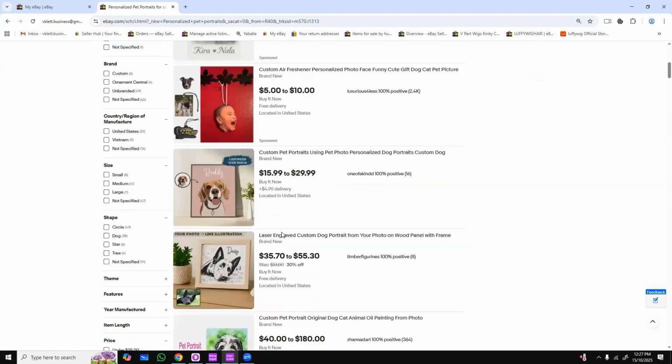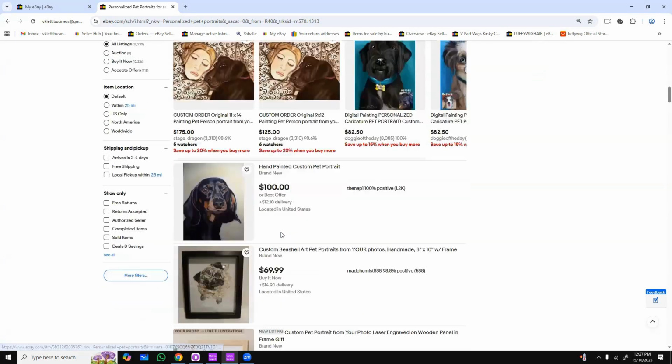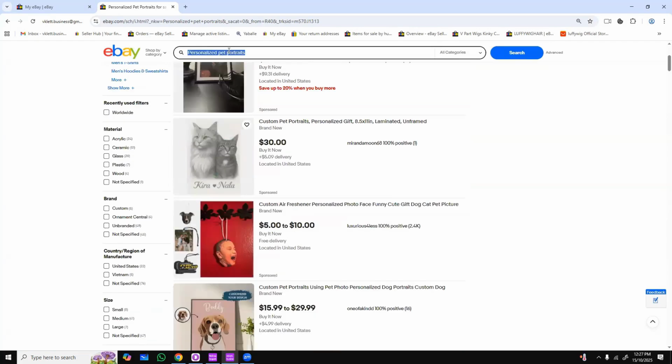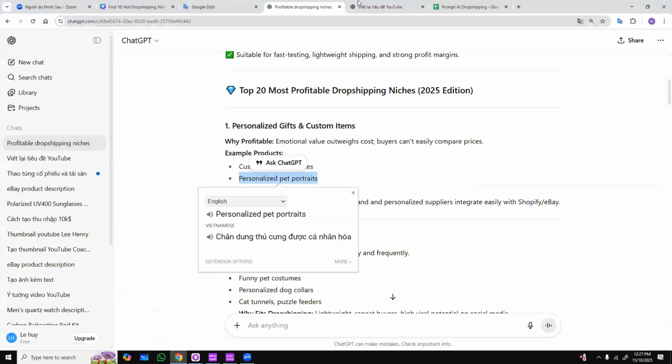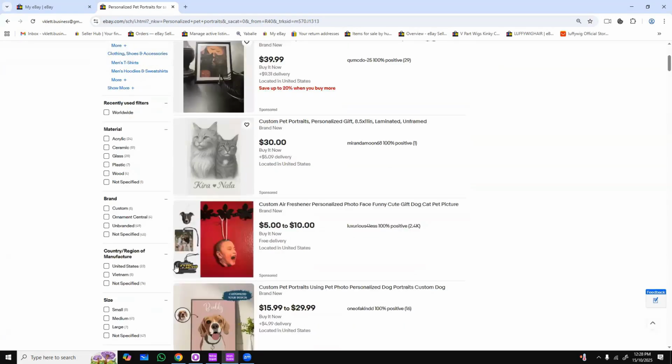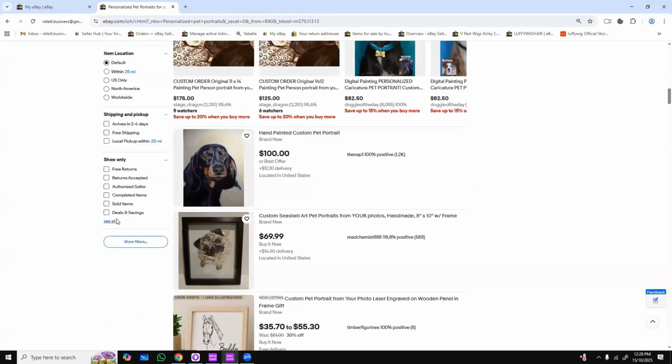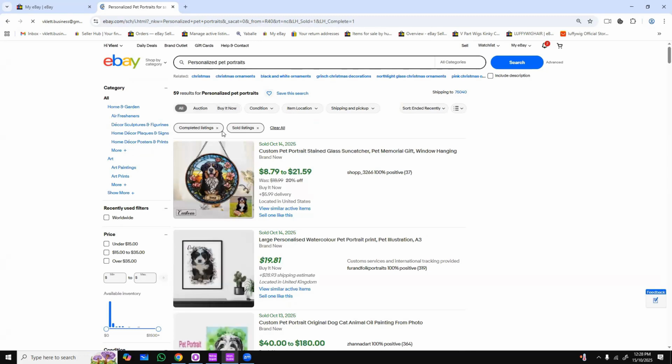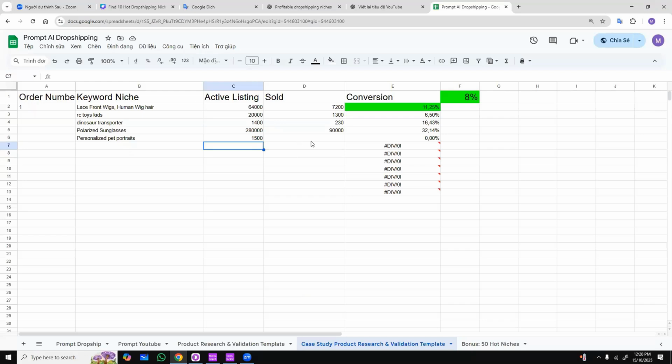These are indeed the specific products they are currently selling. Do you see? For example, if I were to search for this exact keyword and then put it into our established product research formula, or perhaps a detailed case study, let's thoroughly examine how this particular niche ultimately performs. And it has 1,500 listings. Then we will click the button down here, scroll down and look at this section here. We click on one of these items to see which products have been sold. If we turn off the complex section, we can see that it has sold 59 orders in the past month. I see that the conversion rate is 3.93%.